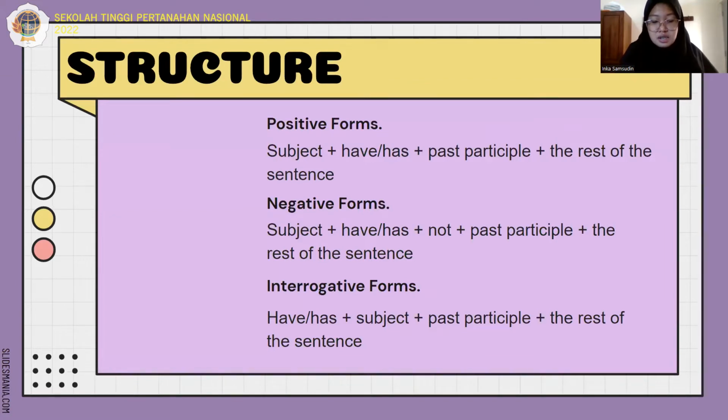As you can see on the screen, next we got the structure. First, positive form: subject plus have or has plus past participle plus the rest of the sentence. Negative form: subject plus have or has plus not plus past participle plus the rest of the sentence. 3. Interrogative form: have or has plus subject plus past participle plus the rest of the sentence.